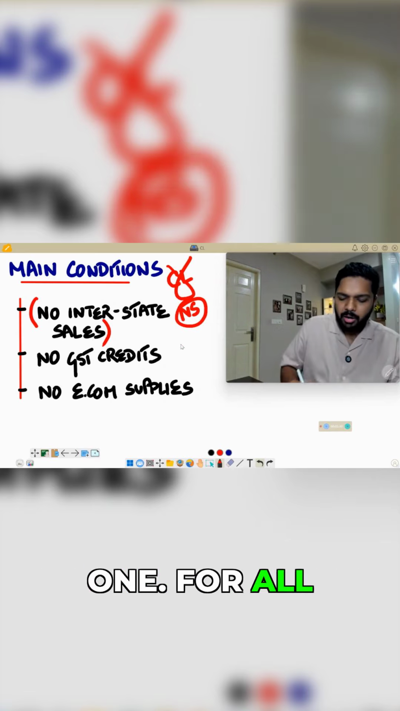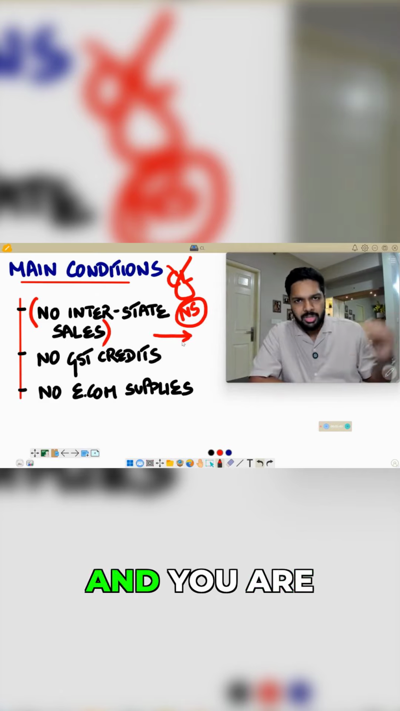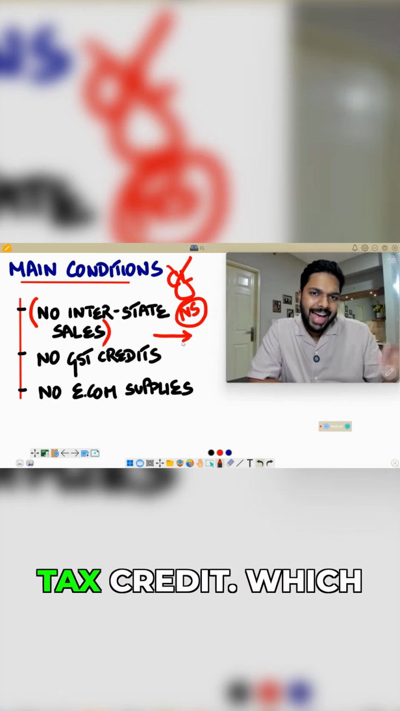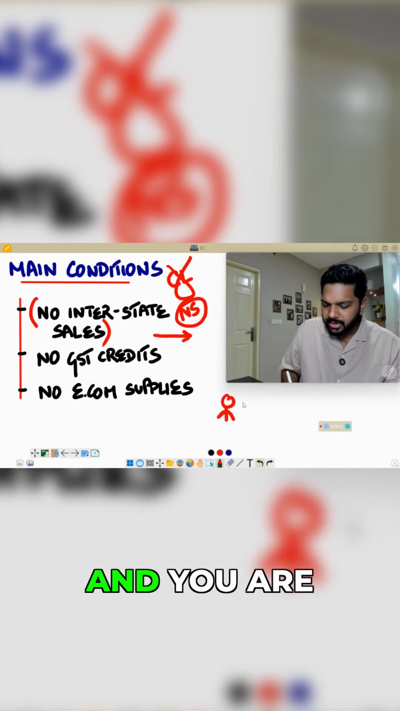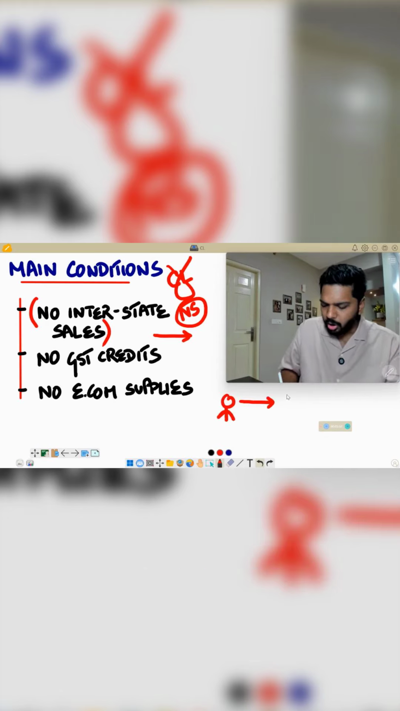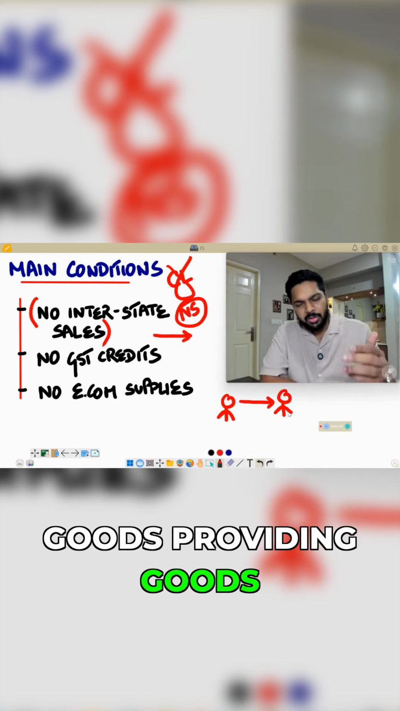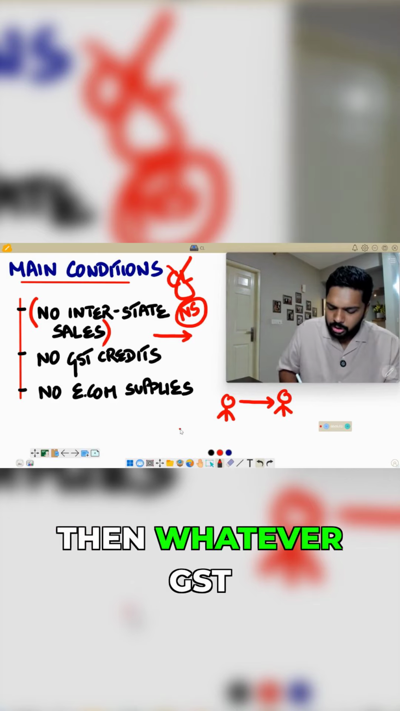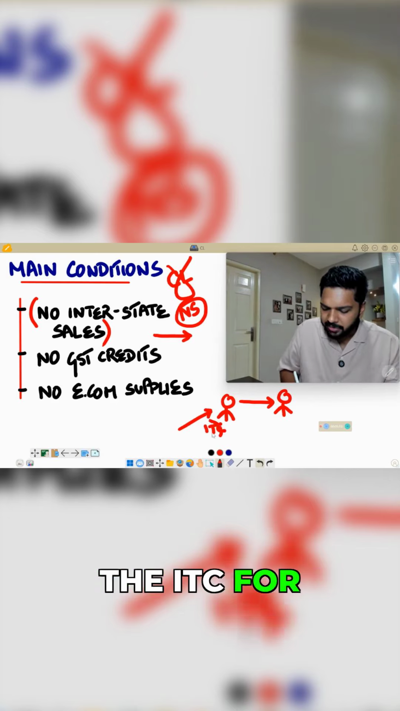Number two, for all your inward supplies, if you are a composition dealer and you're buying goods and paying GST, on that GST you cannot take input tax credit. Which basically means that if you are a composition dealer and you are providing services, or you're a manufacturer or trader of goods providing goods to another person, then whatever GST you incurred on your purchases, you cannot take the ITC for it.